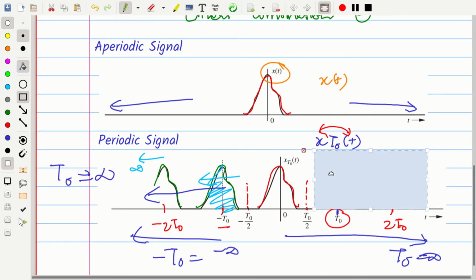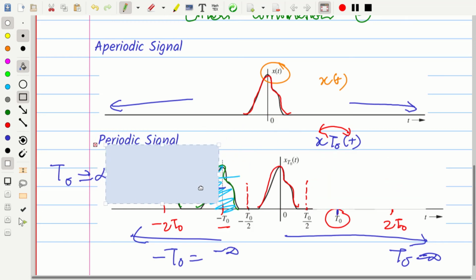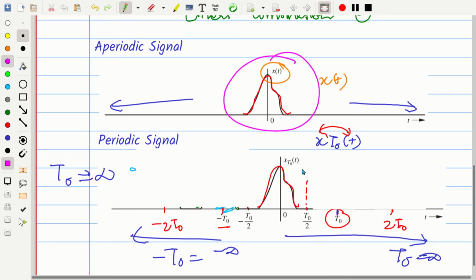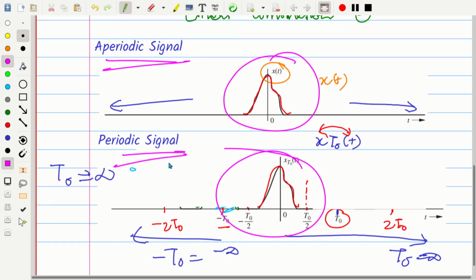As I have pushed the replicas to positive and negative infinity, I am hiding those replicas because they have gone to infinity. Now look carefully at this periodic signal and aperiodic signal. We have made an aperiodic signal from the periodic signal. How? We have pushed the replicas located at T0 and minus T0 to infinity.